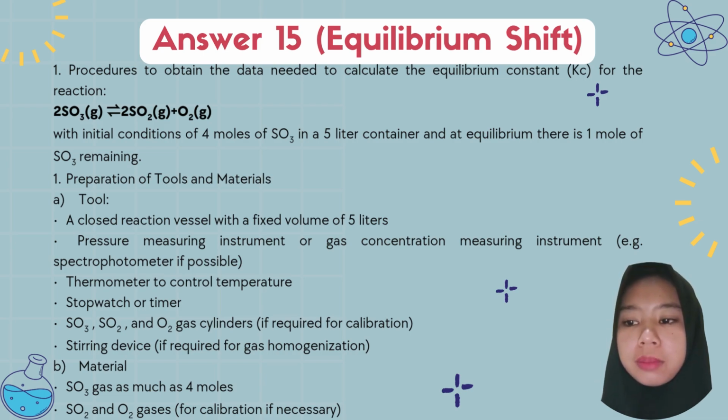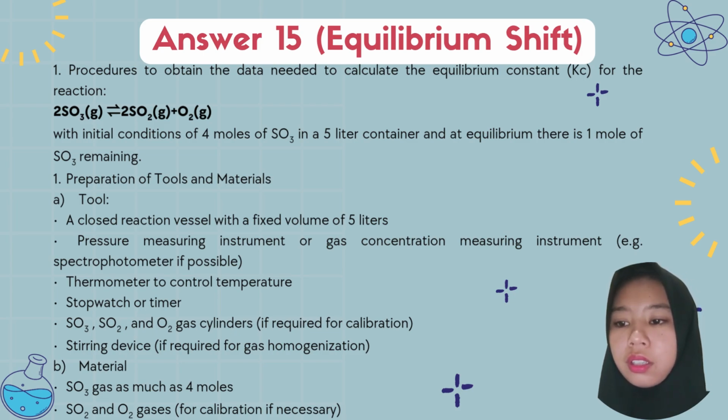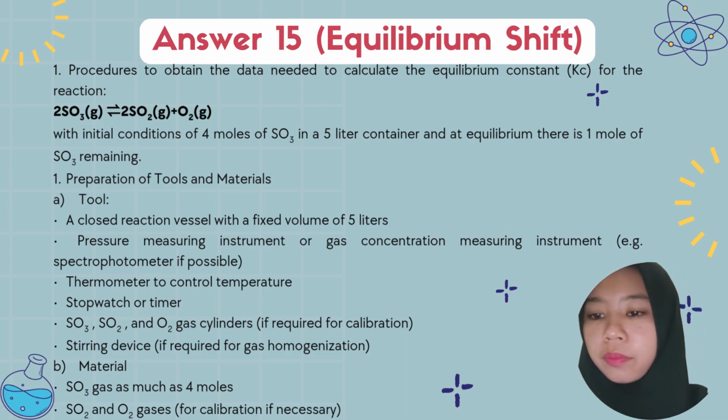Stopwatch or timer. SO3, SO2, and O2 gas cylinders if required for calibration. Stirring device if required for gas homogenization.